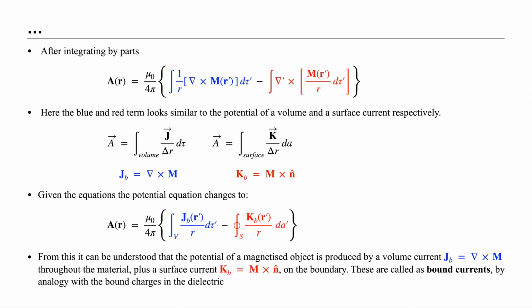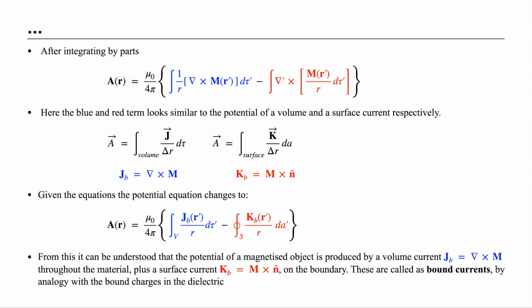Now this equation, which we found by considering the vector potential, says that there are two sources or two causes that give rise to a magnetic field in an object which is devoid of any electric current. So from this we can say that the magnetic field in a magnetized object is produced by two different currents, volume and surface current. The volume current is JB and the surface current is KB.